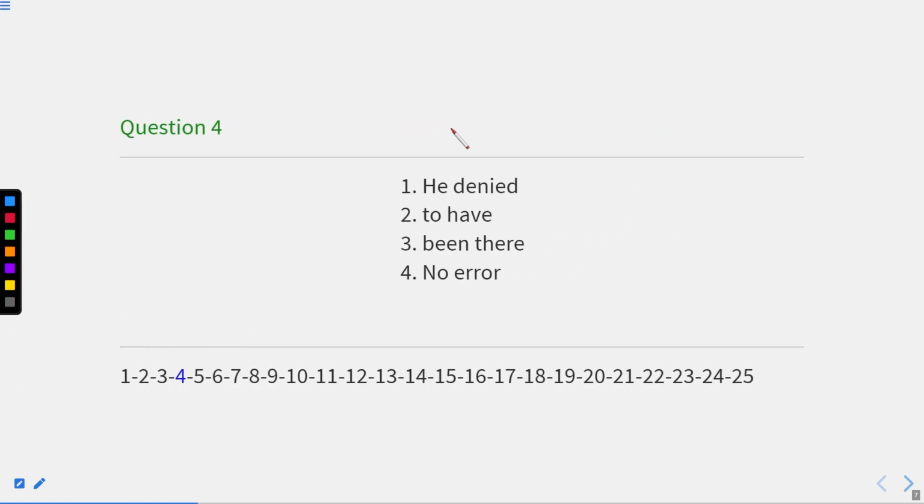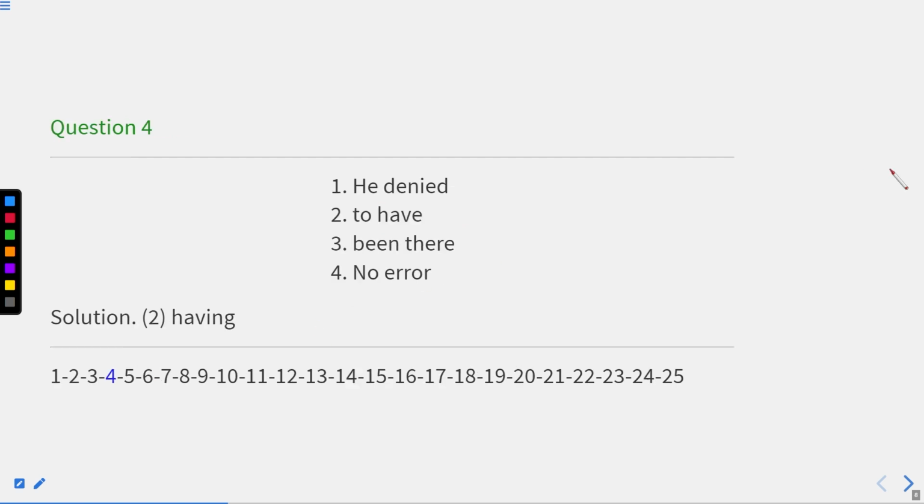He denied to have been there. Now he denied. Denied means refused. What? After it comes the word which replies to the question what, that is an object. An object is a noun. So this "to have" is again incorrect. In fact, it should be replaced with a gerund, that is having. So he denied having been there. So here the error is in part 2 again, in which this "to have" should be replaced with the word having. Now let us move to the next one.